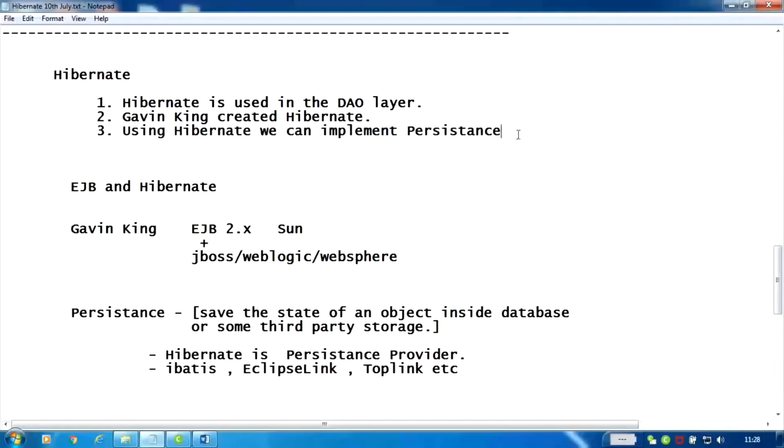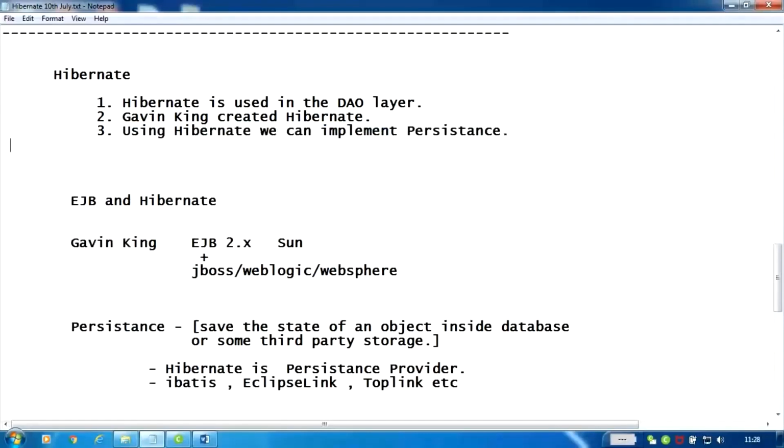Next, point number 4: Hibernate supports ORM. I'm introducing Hibernate, and the what, why, how, when, where, everything will come. Now I'm talking about Hibernate supporting ORM.